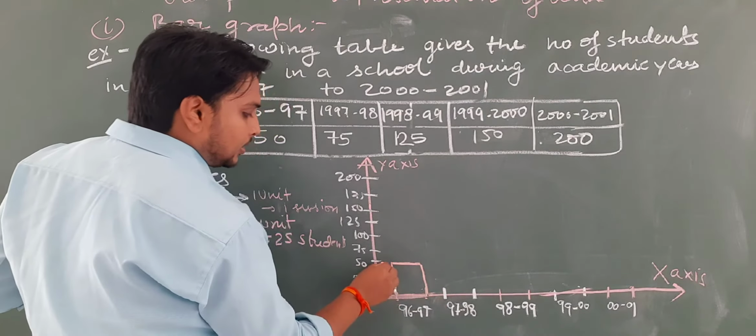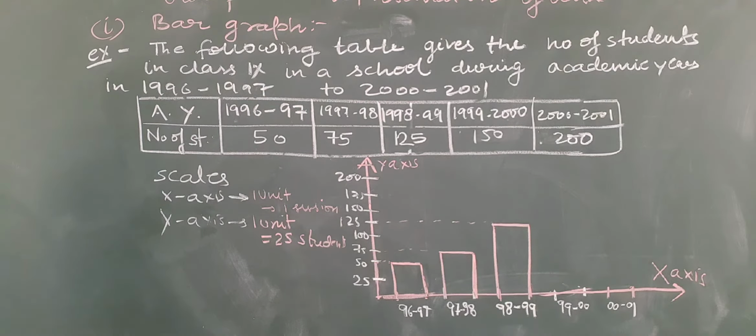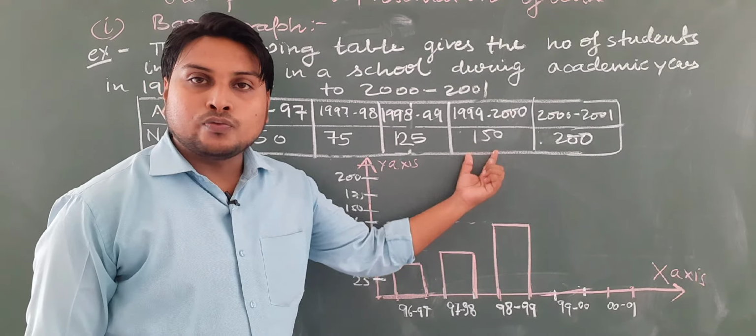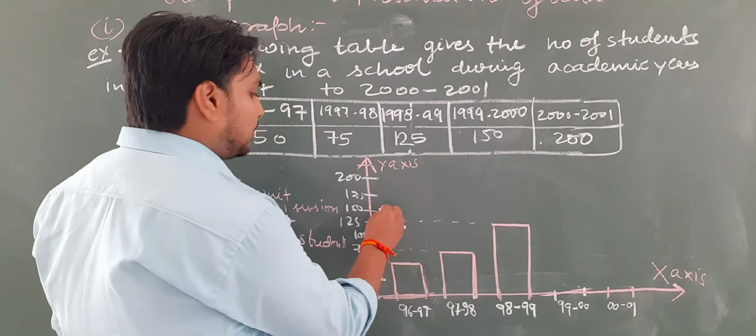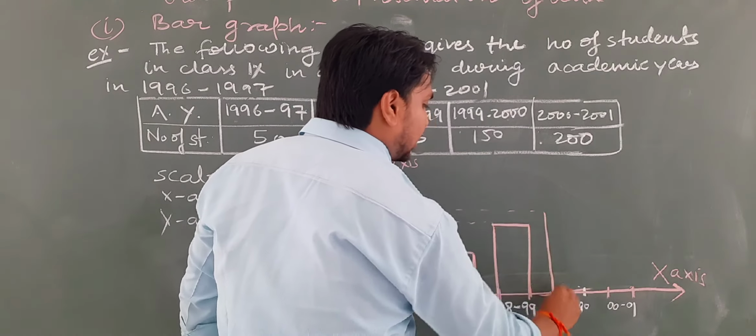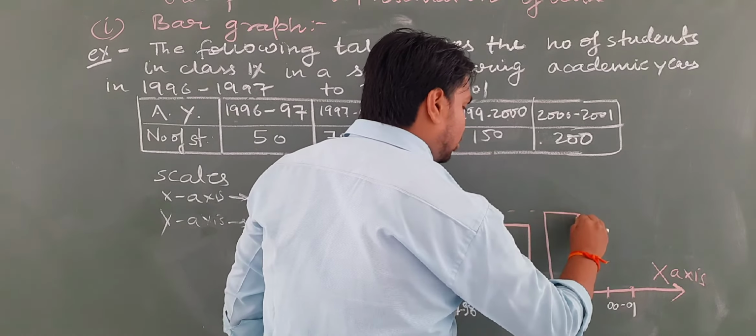1998 to 1999 it is 125. So you can see that 125 is here, and you have to represent it also. Then 150, so 150 you can represent for the data 1999 to 2000.